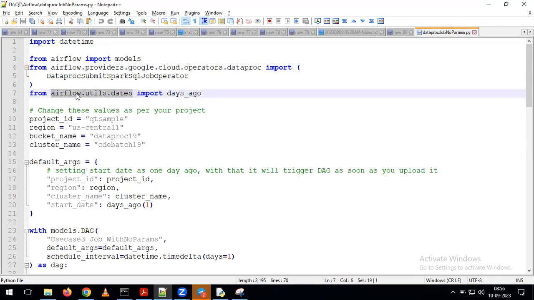What are all these? All these are nothing but packages, or we can call them modules. But tell me, all these modules, have we written them or is Airflow giving them? All these modules are given by Airflow. That's the reason we cannot call them custom modules. These are the modules given by Airflow by default. We are using these modules as part of our program.